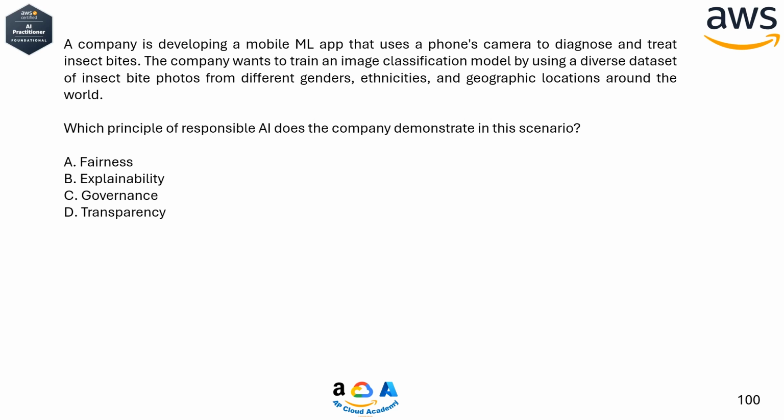A. Fairness. B. Explainability. C. Governance. D. Transparency. Correct answer, A.